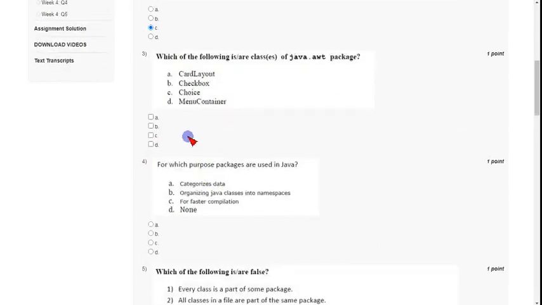And coming to the third one, which of the following is or are classes of the java.awt package? Actually there are three answers for this. The first one is option A, CardLayout is a class of java.awt. Option B also, Checkbox. And option C, Choice. Menu container is not a class and hence the correct answers are A, B and C.